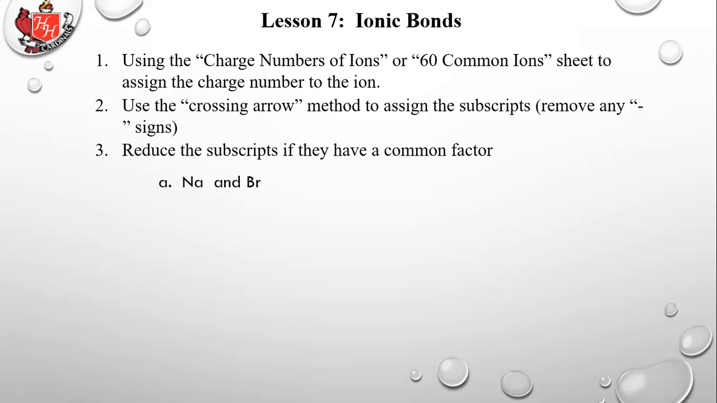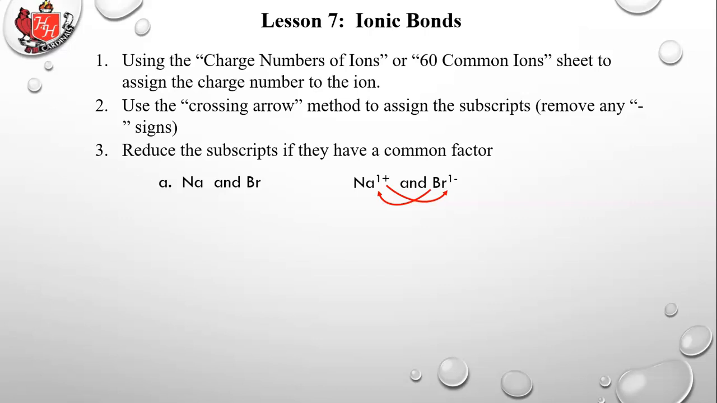So let's look at these two. Na and Br. So you should have a periodic table in front of you, or the charge numbers of ions, or the 60 common ions. And if you did, you would see that Na likes to lose an electron to be like the nearest noble gas, one row behind it, and bromine likes to gain an electron to be like the nearest noble gas in its row. And so Na will become a 1 plus, and bromine will become a 1 minus.